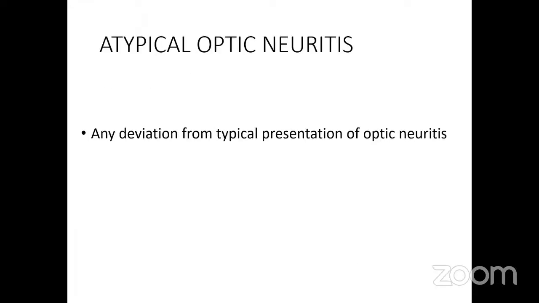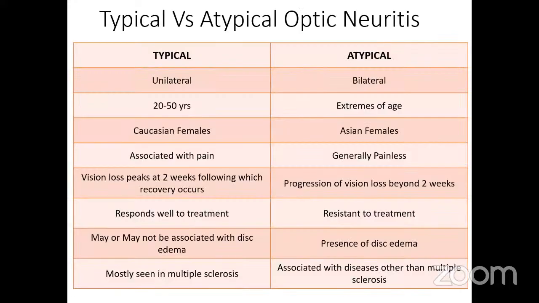So anything that is a deviation from the typical presentation of optic neuritis and associated with diseases other than multiple sclerosis comes under the category of atypical optic neuritis. So this is a table showing the differentiating features between typical and atypical optic neuritis. As we can see, where typical optic neuritis is unilateral, atypical generally presents bilaterally. Typical optic neuritis presents in the second to fifth decade.